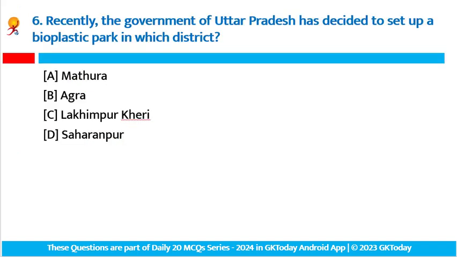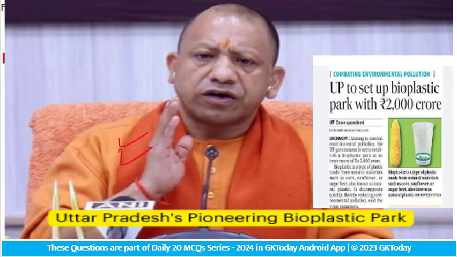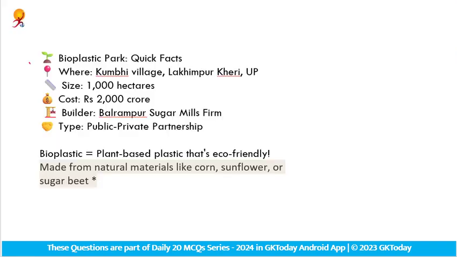So recently the government of Uttar Pradesh has decided to set up a bioplastic park in which district? This is an initiative of the Uttar Pradesh government. The Adityanath government in Uttar Pradesh is establishing a bioplastic park, and the exact location is Kumbhi village and the district is Lakhimpur Kheri. Fine. To combat plastic pollution. The key discussion points of Uttar Pradesh's pioneering bioplastic park: the total budget is 2000 crore. The space is 1000 hectare. The village is Kumbhi, Lakhimpur Kheri, Uttar Pradesh. The builder is Balrampur Sugar Mills firm. And the type is public-private partnership.